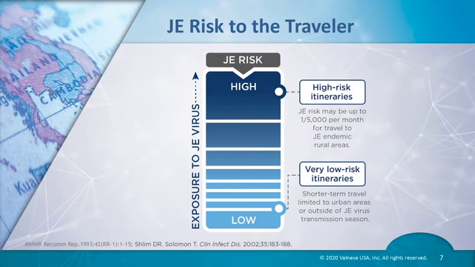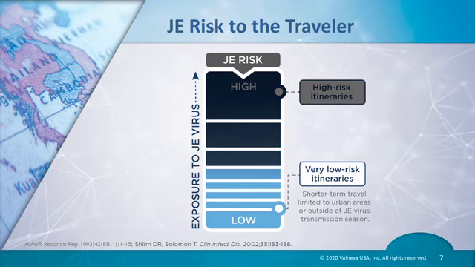However, let's look a little more closely at the traveler's risk. Risk is low for travelers with very low-risk itineraries. These are shorter-term travelers to urban areas who travel outside of the JE virus transmission season. As an example, this would include the business traveler who stays in an urban setting in a modern hotel during a short trip to Asia.